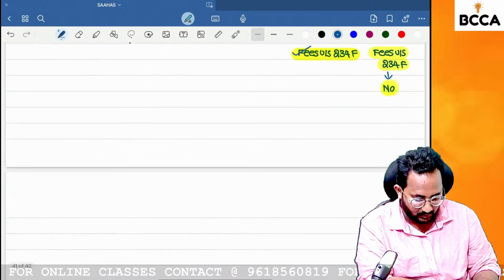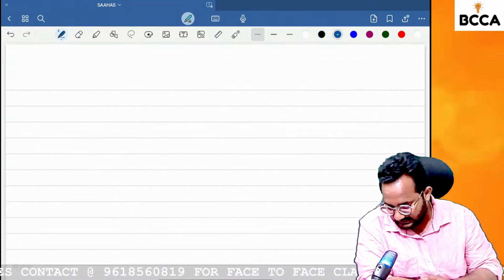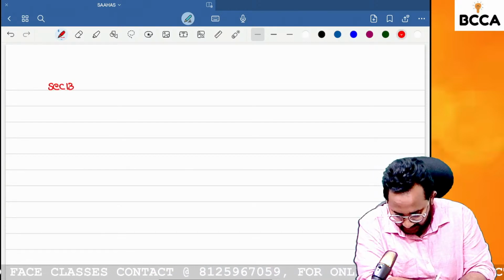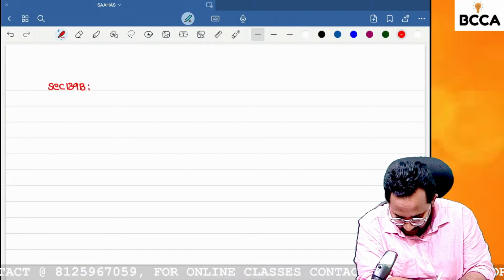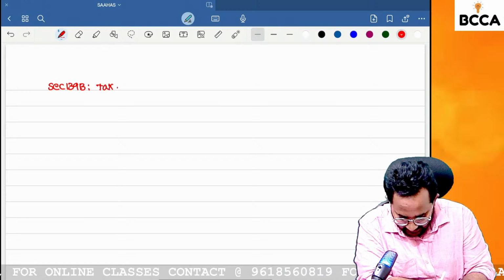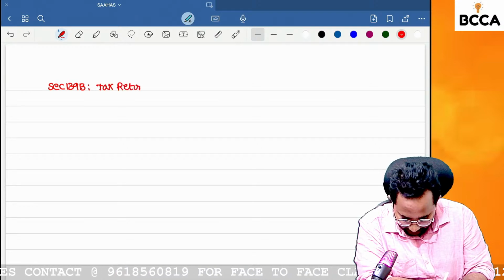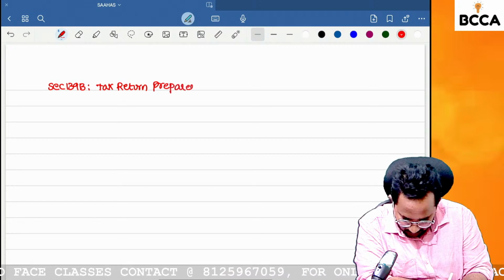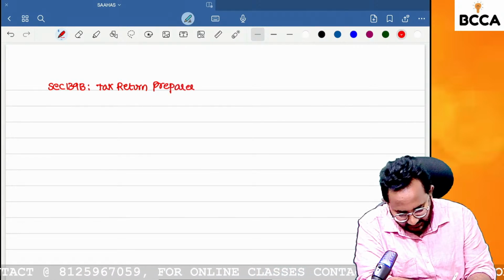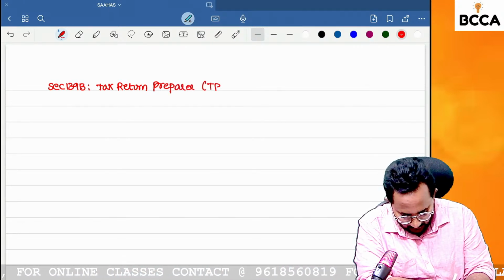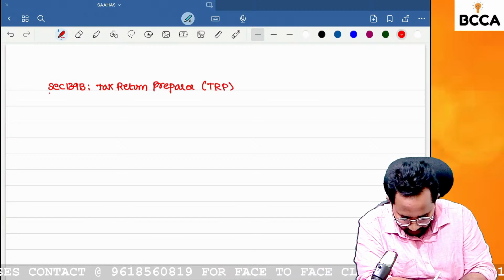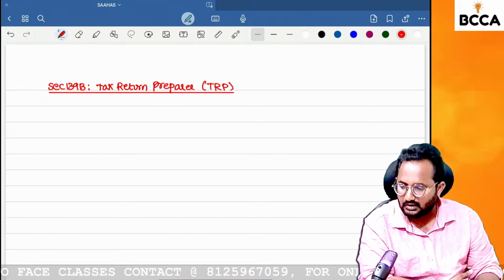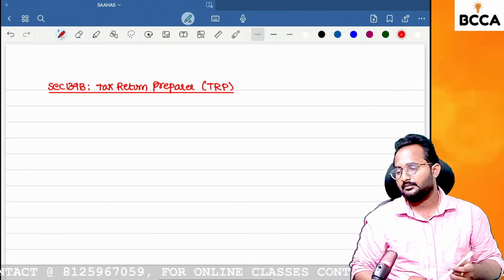So if that is done, then we have to start the next concept, that is section 139B. Give the heading, section 139B: Tax return preparers. In shortcut we can call it TRP.